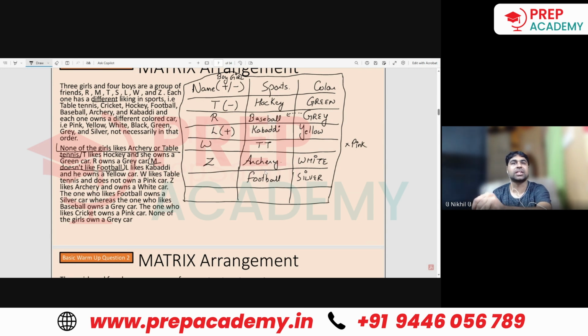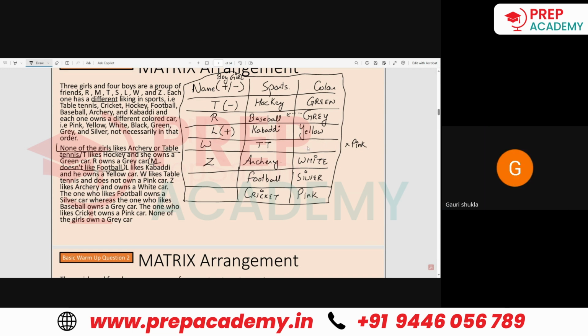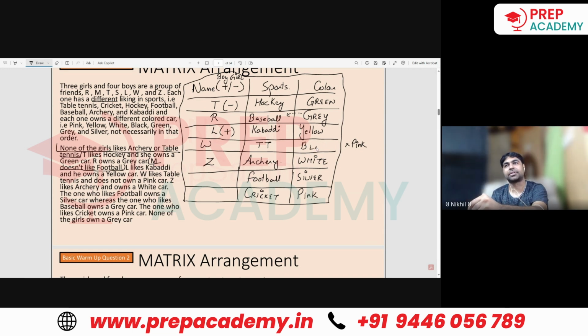Now, what is the last sport which is left? The one who likes cricket. Cricket is the last sport which was left also. That means cricket will come here. Owns a pink car, so pink will come here. Now, what is the only color of the car which is left? Black. Black is left, so black will come here.